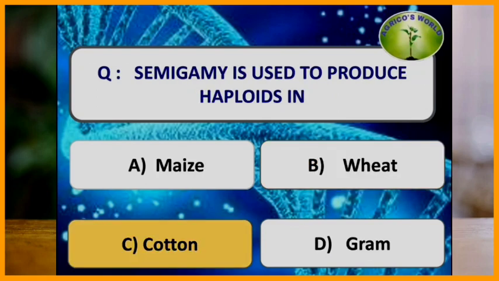Semigamy is used to produce haploids in which of the following? Semigamy is a type of facultative apomixis in which the male gametes do not fuse with the female nucleus after entering into the embryo sac. Because of this, it leads to the production of haploids in the organisms, and semigamy is mostly noticed in cotton.